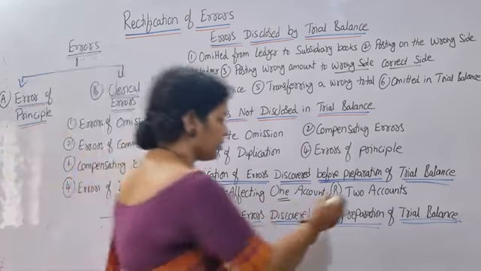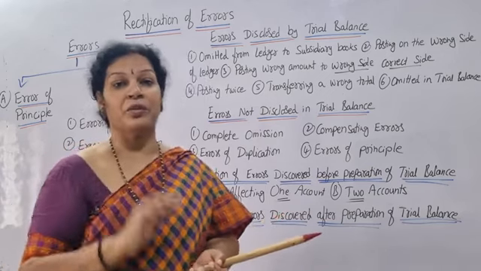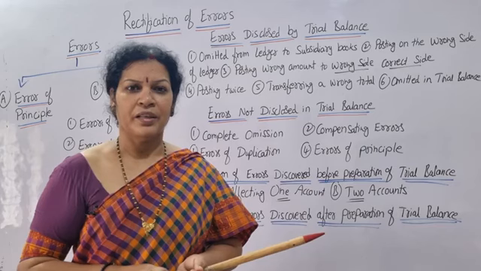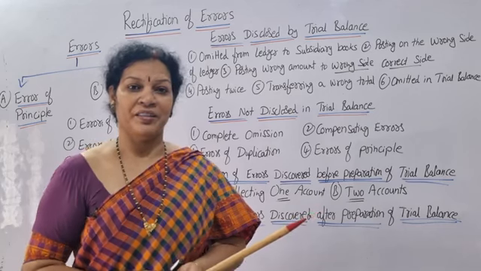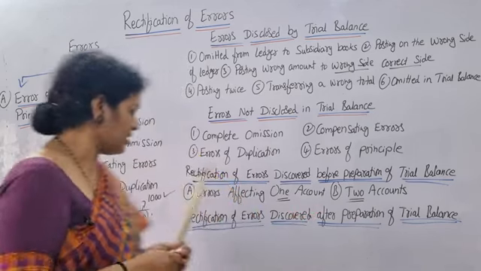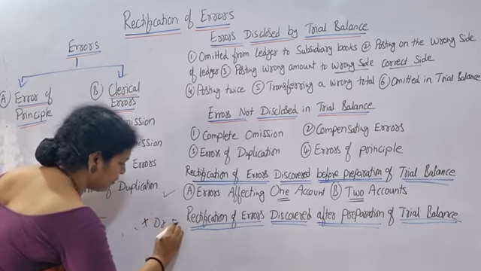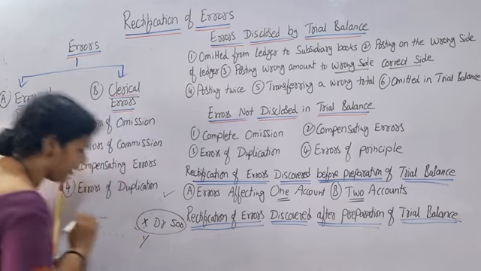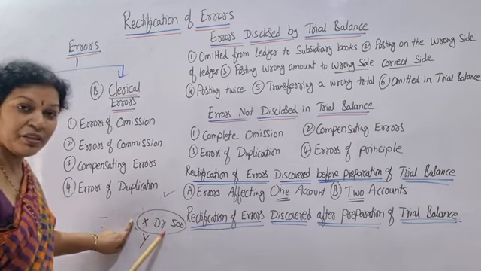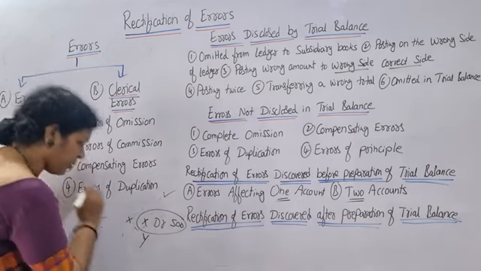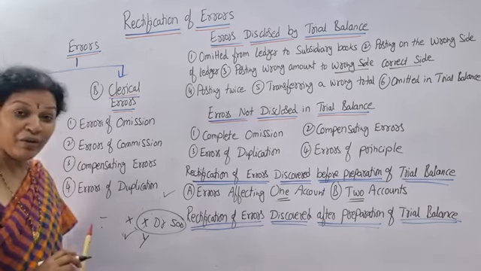Error affecting two accounts. Error affecting two accounts means one side and another side also it is affecting. Suppose say X amount is debited 500 rupees instead of Y. X is debited with 500 rupees instead of Y, which affects two accounts. One is by mistake, X account is debited. X is not the right person, not proper person. Who is the proper person? Y. Y we have to debit.